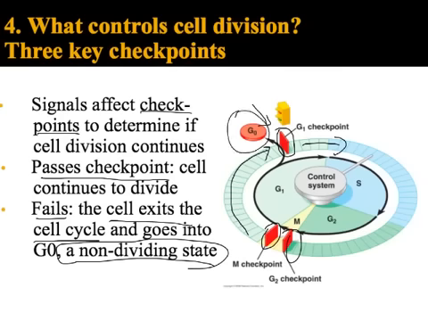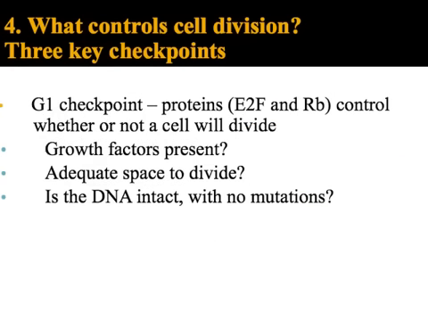So let's walk through these 3 checkpoints and see what we're actually looking for, what the protein complexes are checking for at each stage. Okay. So at the G1 checkpoint, and by the way, this checkpoint is controlled by the E2F and the RB proteins. Do not memorize those names. That's not necessary. Okay? And what they're checking for, they're checking to make sure that growth factors are present.